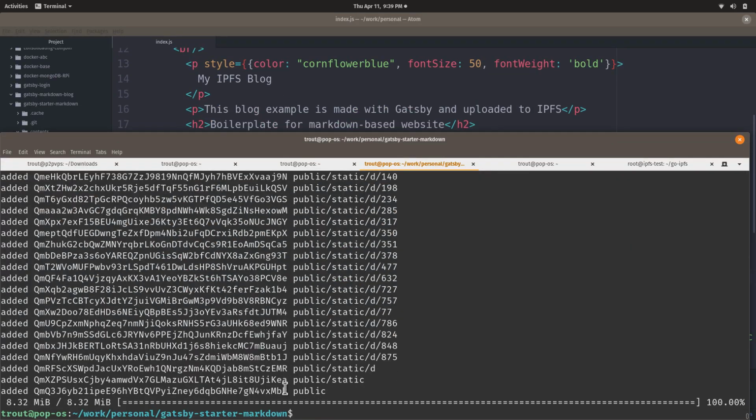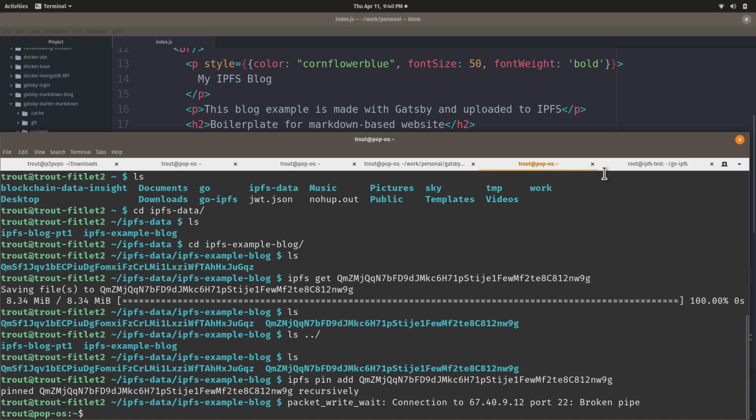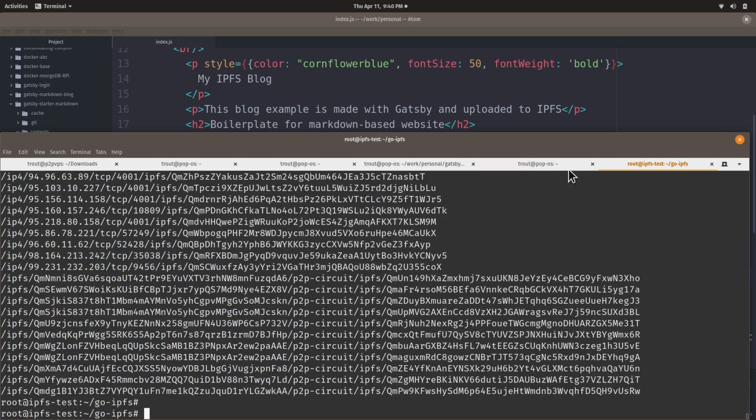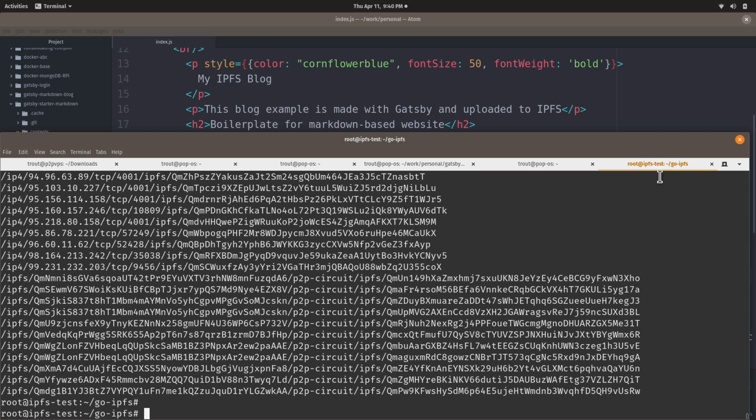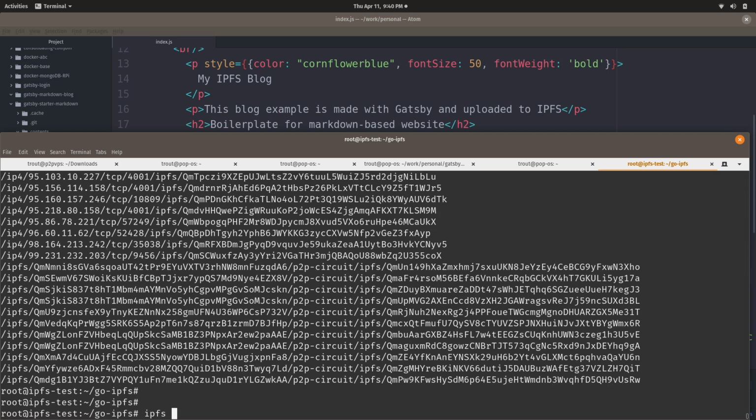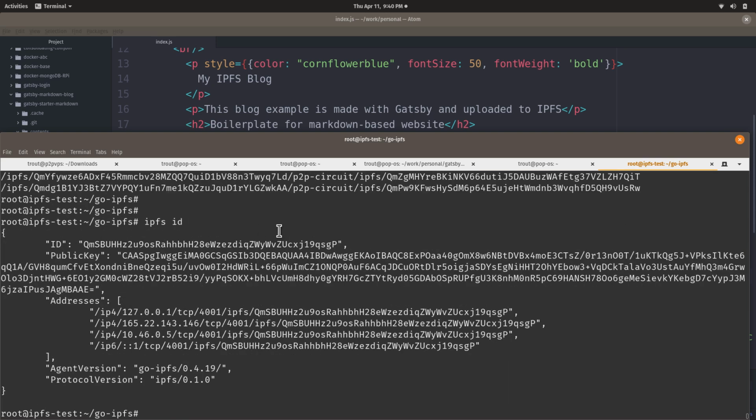And, shoot, what was that ps command, or that grep? Let's see. Here is our cloud server. And we're going to go IPFS set ID.